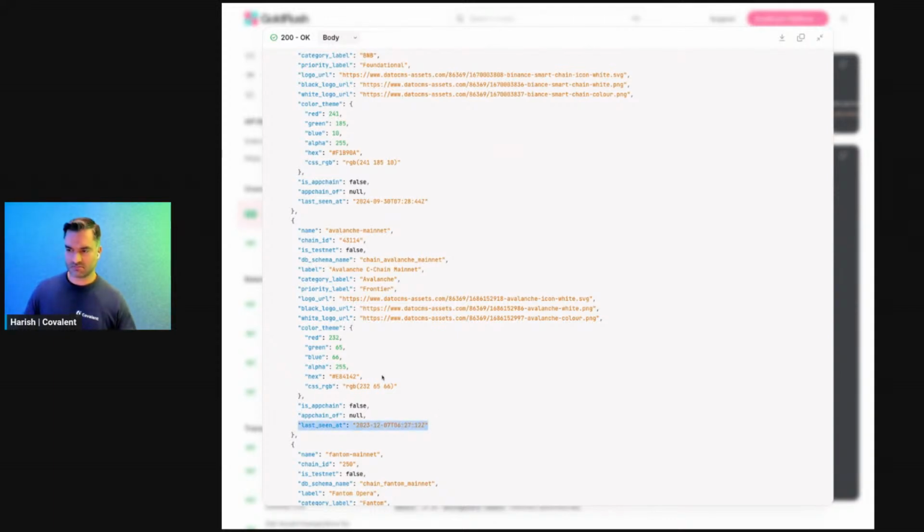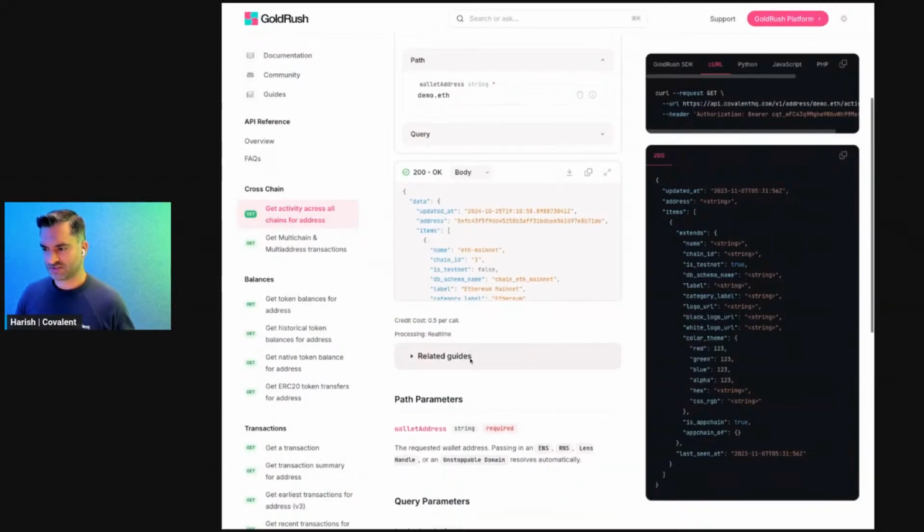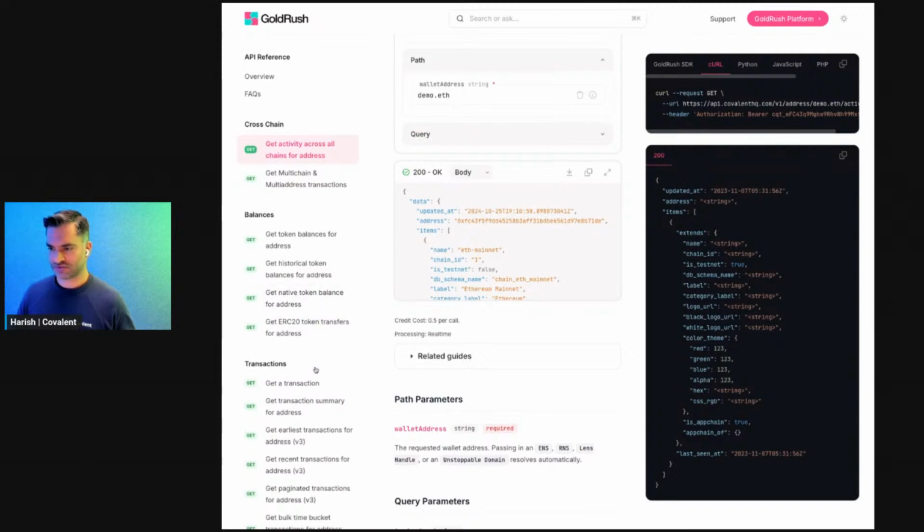So this is a really useful onboarding API in the sense that you can have a user enter in a wallet address, do the scan, and then present them with a list of chains, for example, that they can select from. Or if there's only a subset that you intend to support with the app, you can basically fix that and then just say your address has actually been seen on these supported addresses. So yeah, this is a pretty straightforward reference.